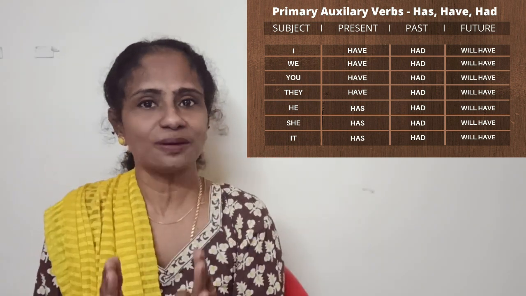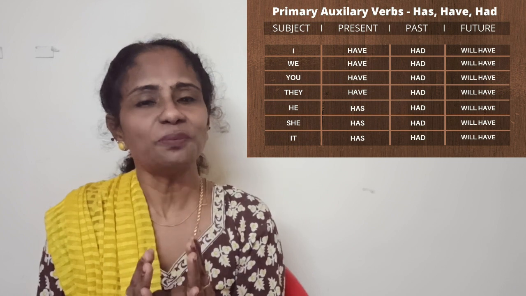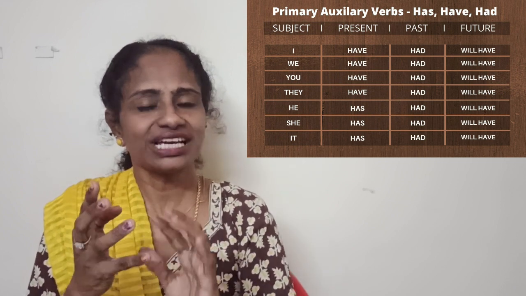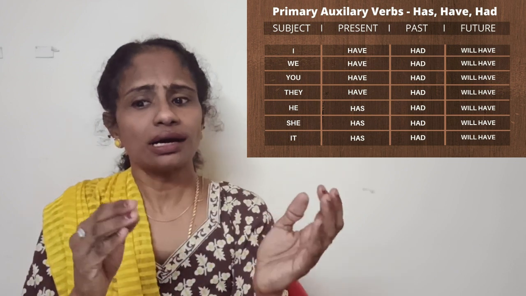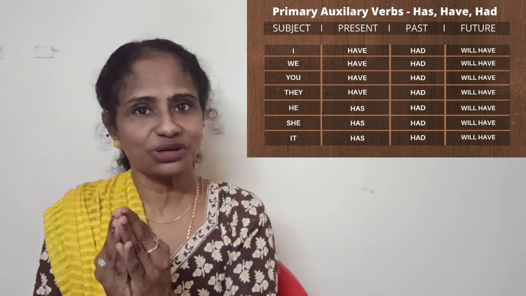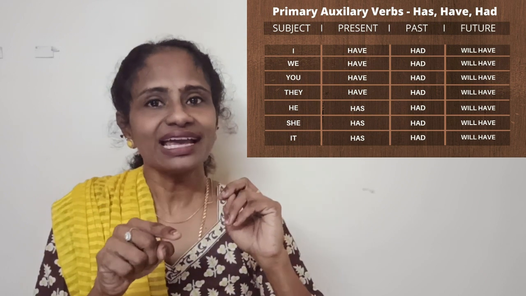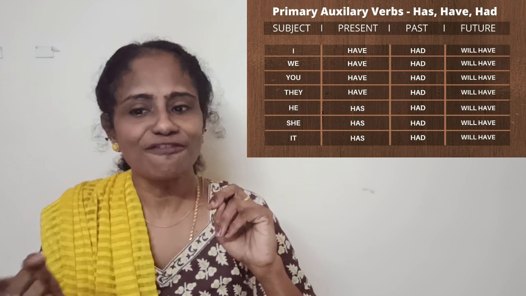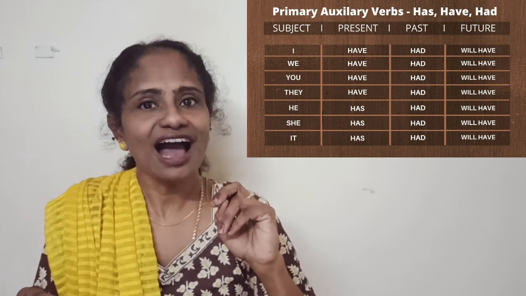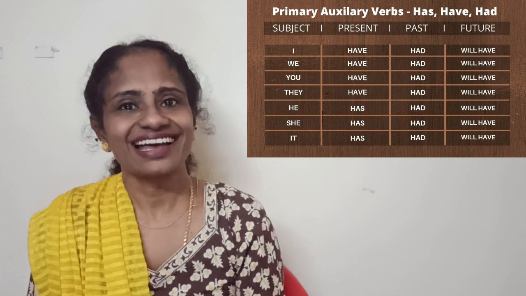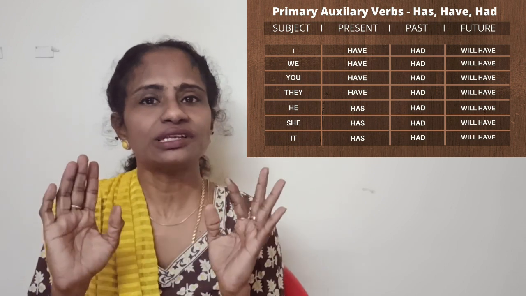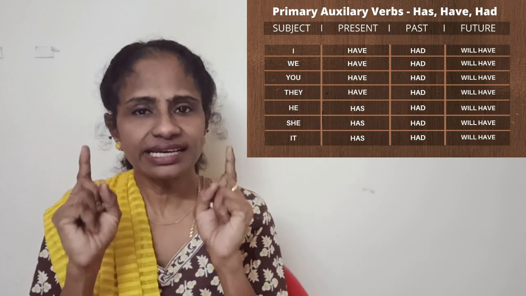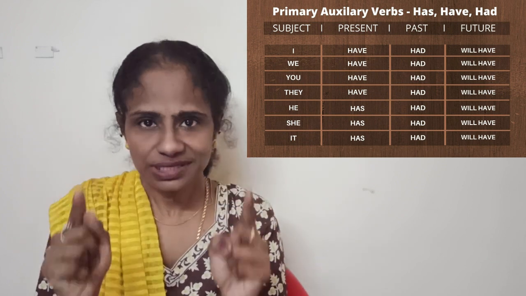So the first column, subject, has got to do with the pronouns I, we, you, they, he, she and it. So this is called subject verb agreement also. Okay, see, I will have, I have, we have, you have, they have, he has. So this he, she, it will always work separately. He, she, it, again I repeat, third person singular.